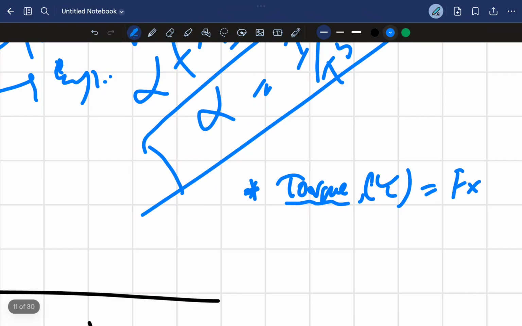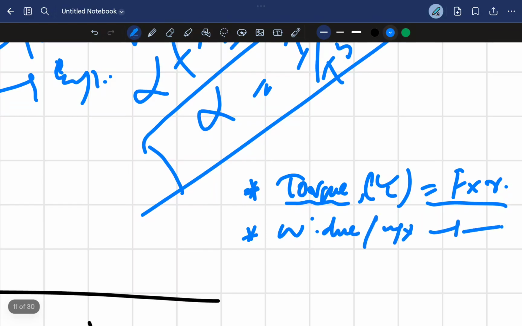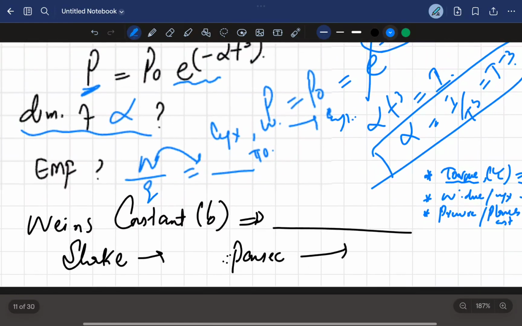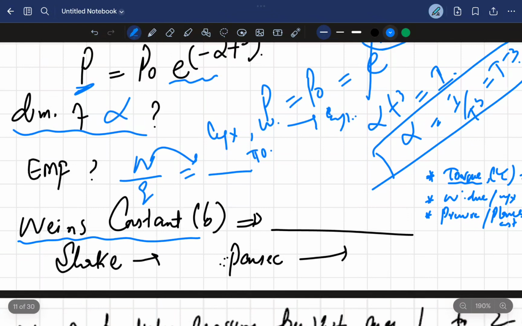Force into the perpendicular distance. You can get the dimensional formula of torque. Work done and energy have the same dimensional formula, and pressure and Planck's constant also have the same dimensional formula. You need to understand this. And then there's Wien's constant. You need to remember this formula as it is.